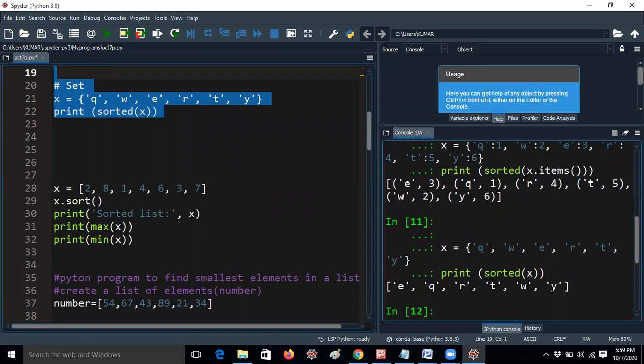EQR TWY. Okay, so it is getting EQR TWY. So here I am giving a set. That means set is getting different values. For example, set is an unordered collection of elements, but if you give it sorted, it will come in the sorted order. Okay, so here you're using a curly brace. That is the major thing you should remember.